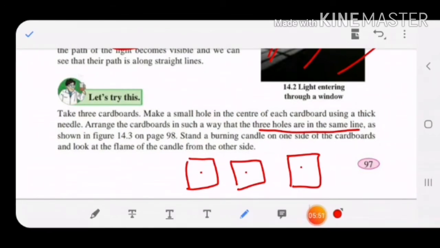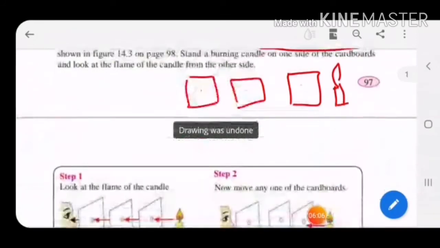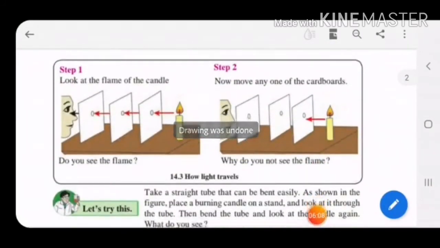The figure is given to you on the next page, and you have to take one burning candle and keep it on one side of the cardboards. Either you keep it this side or this side, any one side, and you have to look at the flame of the candle from the other side. Just see here, this is the experiment. Step 1 and step 2 are shown.